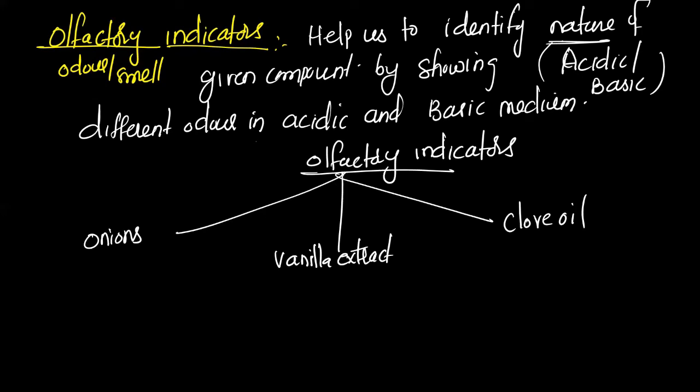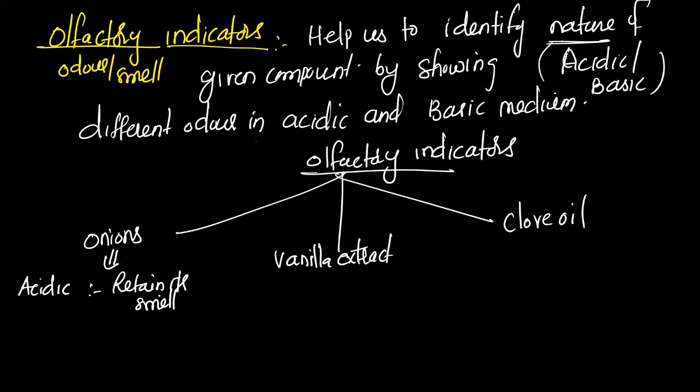See, if you take an onion and smell it, it has its own characteristic smell, right? Even vanilla has a very pleasant smell, and clove oil also has its own smell. Now, all the 3, very easy to remember here. In acidic medium, what will happen? Retain its smell. Means whatever the natural smell of onion is, it will remain the same.